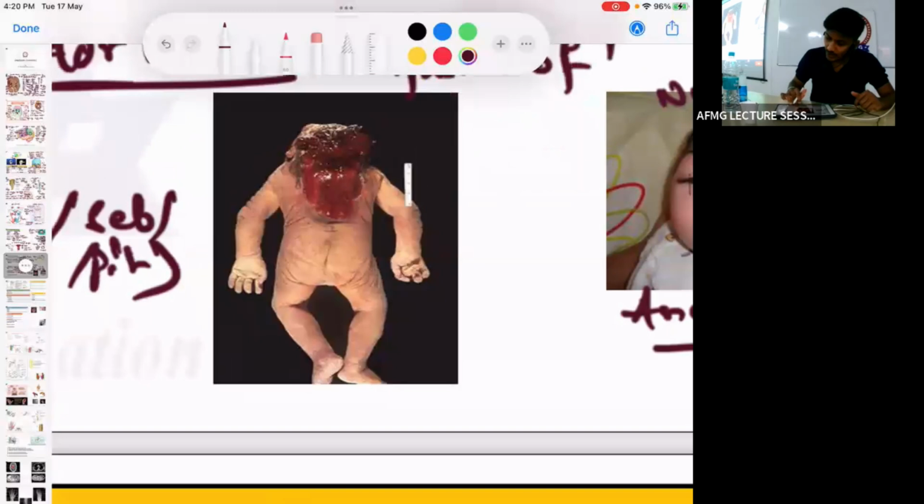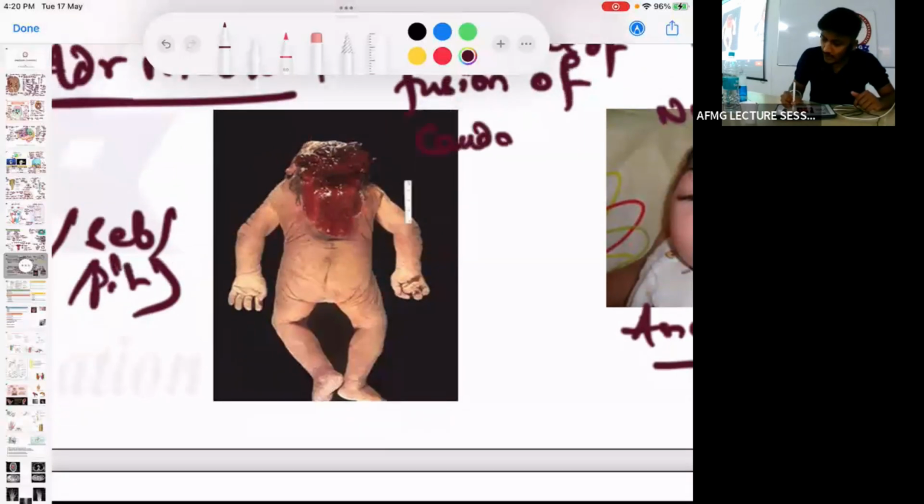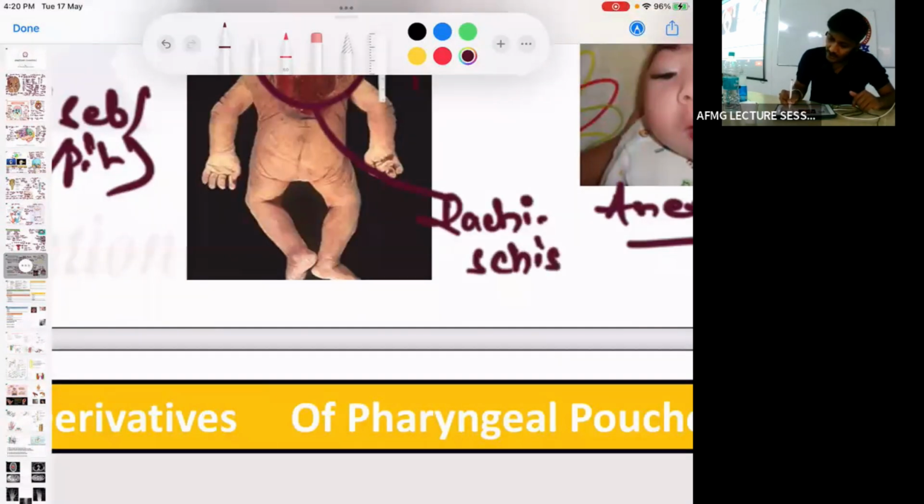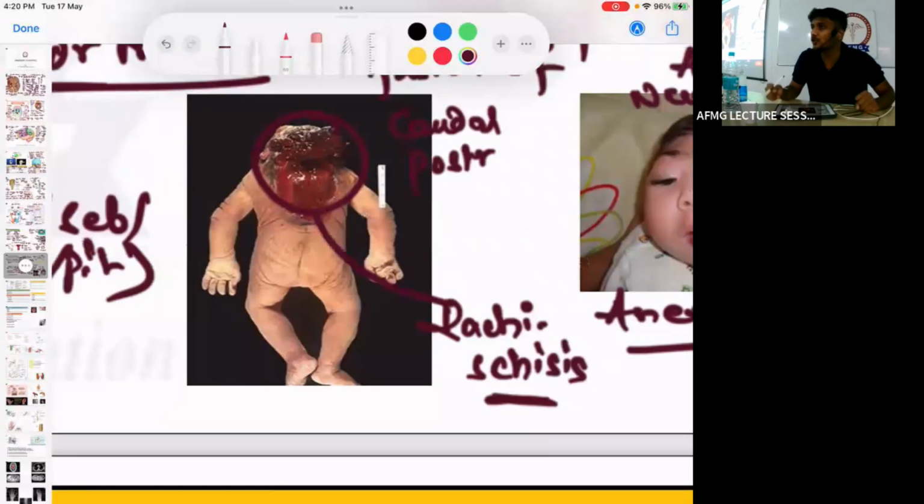Whereas failure of fusion of the caudal or posterior neuropore will cause rachis, meaning the spinal cord will be exposed to the surface. It can also cause spina bifida occulta or spina bifida. वो spina bifida छुपा हुआ होता है, that is called spina bifida occulta. उसमें कैसे identify करोगे?